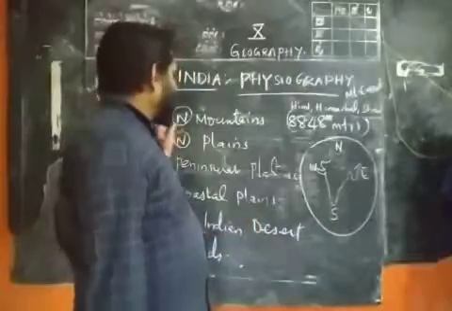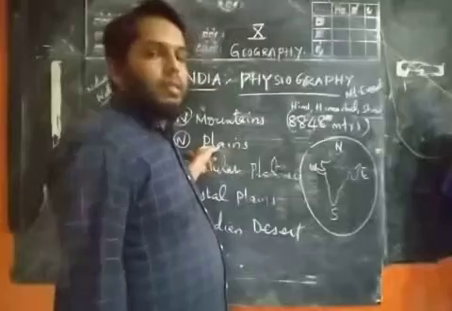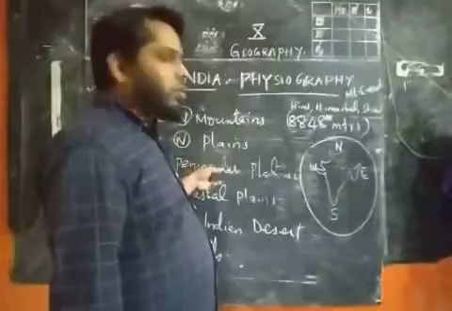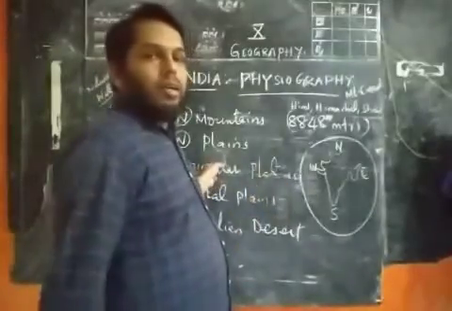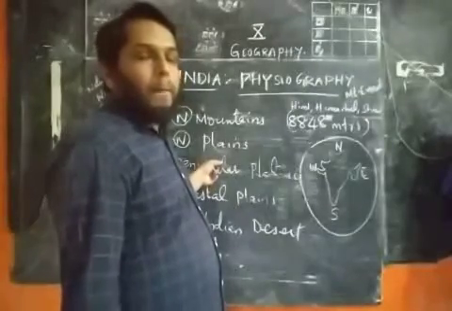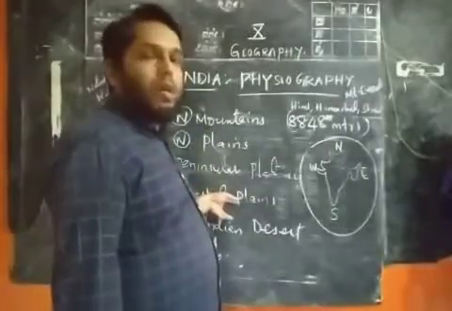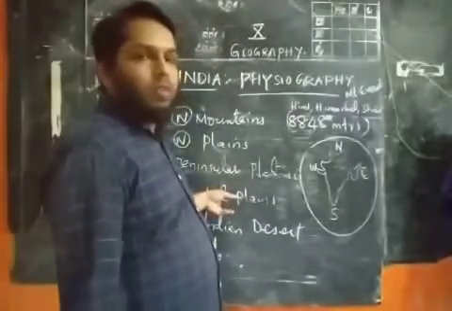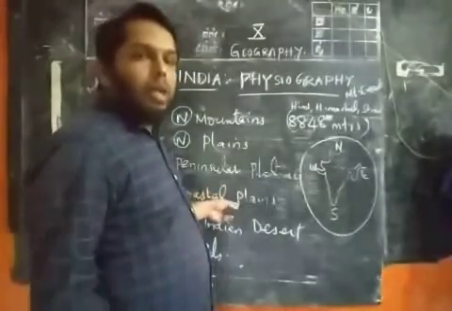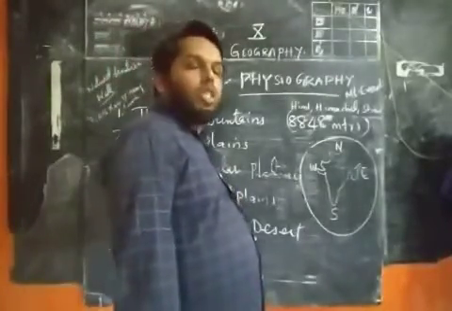Once again I shall tell you. The northern mountains are located in the northern part of India. The northern plains, just below the northern mountains. Then the peninsular plateau region in South India, including Karnataka, some part of Andhra Pradesh, Telangana, and southern part of Maharashtra. The coastal plains, including the coastal regions of Goa, Gujarat, Maharashtra, Karnataka, Kerala, Tamil Nadu, Andhra Pradesh, Odisha, and West Bengal.